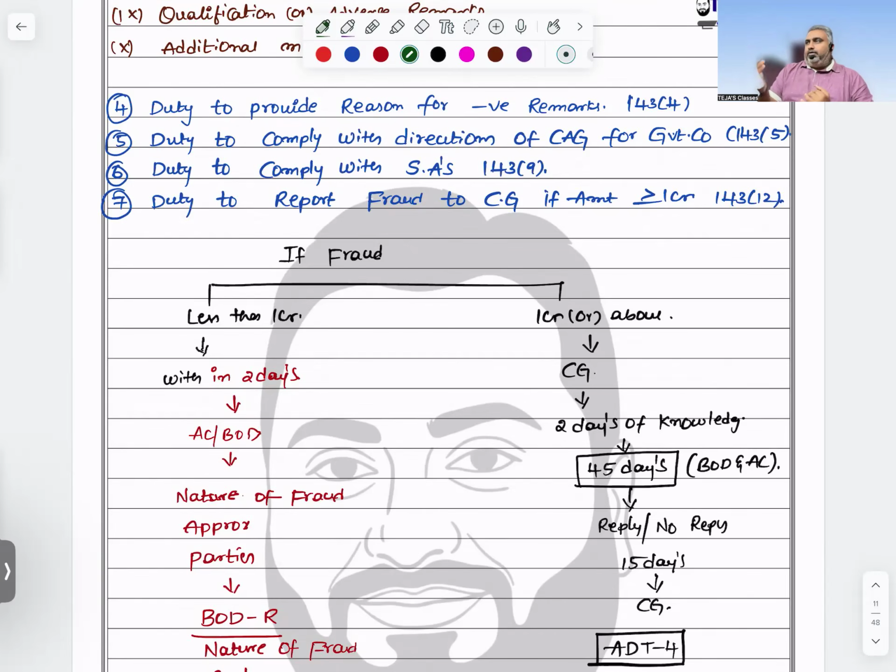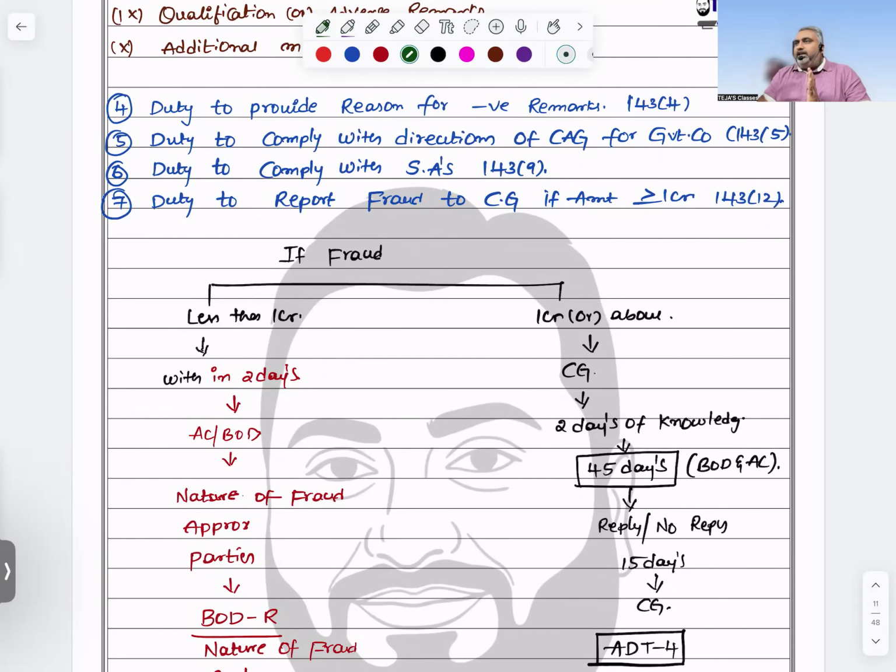If they reply, what will I include there? What is the nature of the fraud? What is the amount of the fraud? Who are the parties involved in that fraud? This should be communicated to the audit committee or board of directors. Then I need to check within the board of directors report. These matters should be included: nature of the fraud, amount of the fraud, parties involved in the fraud, and what remedial actions were taken by the concerned board or company towards the fraud.